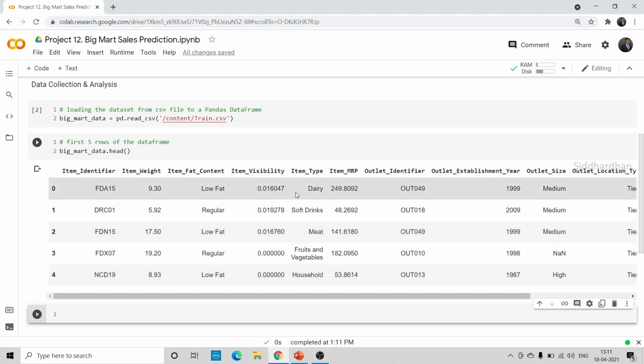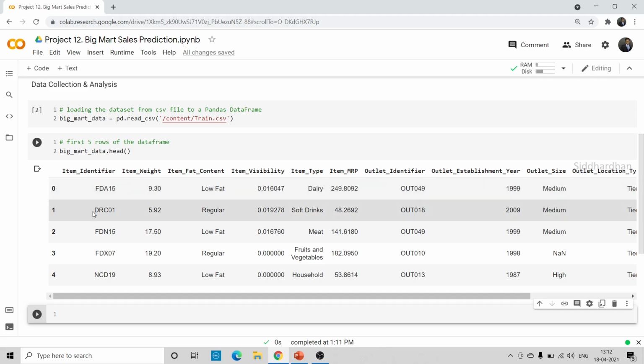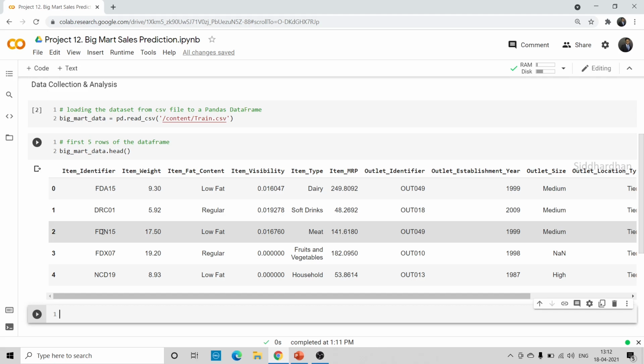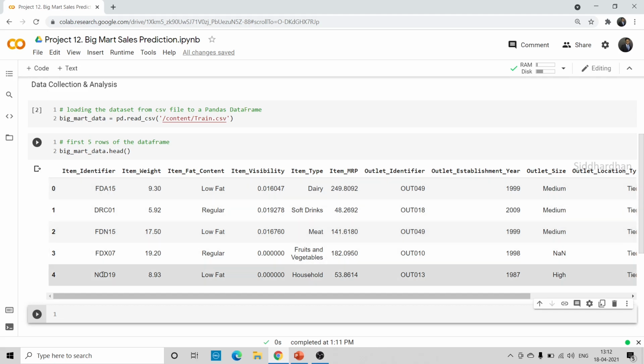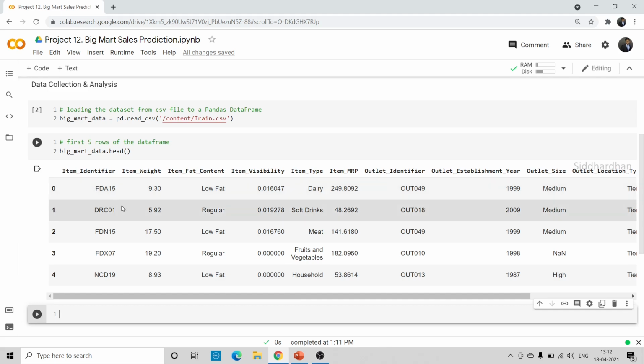So you can just come to this item type. We have this item identifier, an item number for each of the products, and we have this item type. You can see here, as I told you, FD means food item, so it is some dairy products, and DR represents drinks. So we have this soft drinks type here, and this is also again food type, which is meat, and we have again some foods, and NC means non-consumable. So for non-consumables we have household. Like this we have several types of products and several item identifiers, a specific identification for each of the products. Okay, so this is the first column.